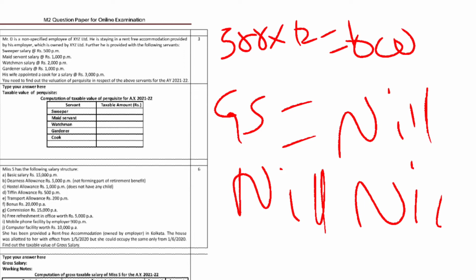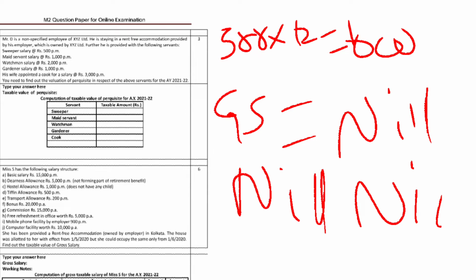In case of a specified employee, everything except the gardener's salary will be taxable under the head of specified employee. If a non-specified employee, only the cook and the sweeper will be taxable. So the total amount for a non-specified employee is 42,000. I hope that is clear. Once again, I repeat.